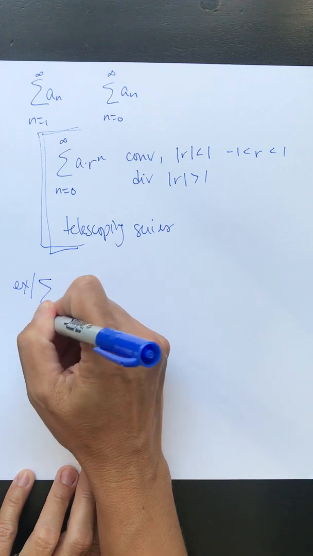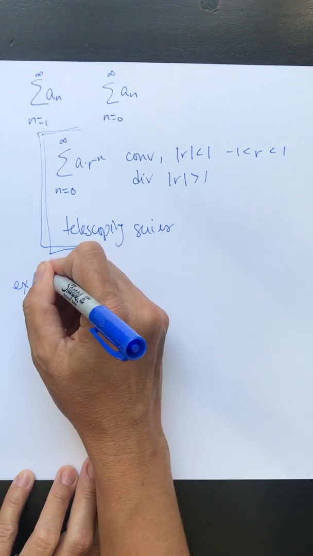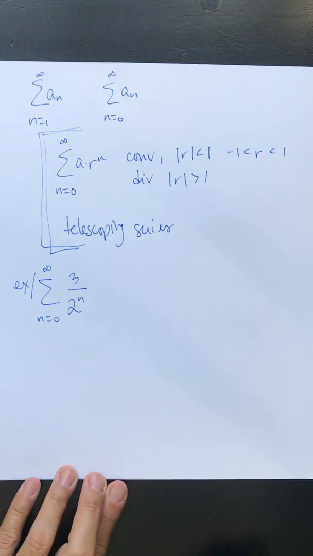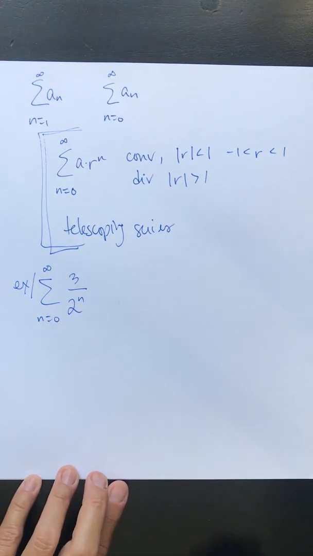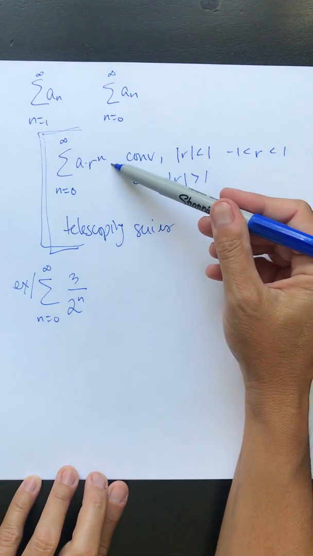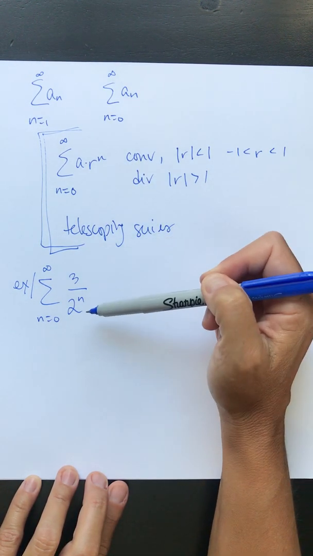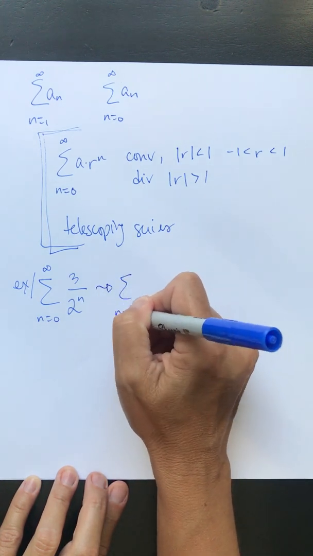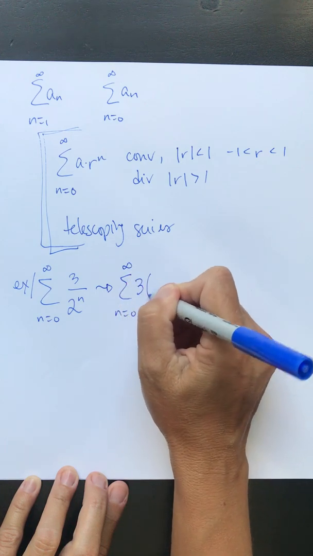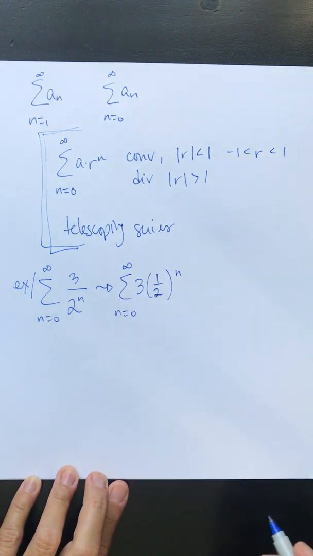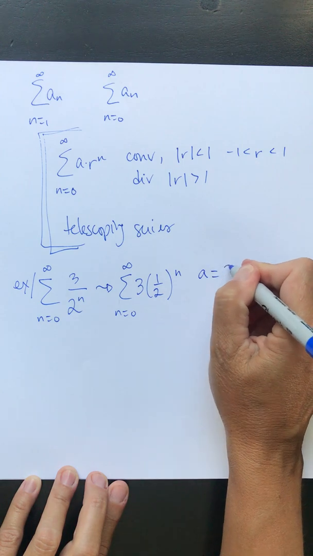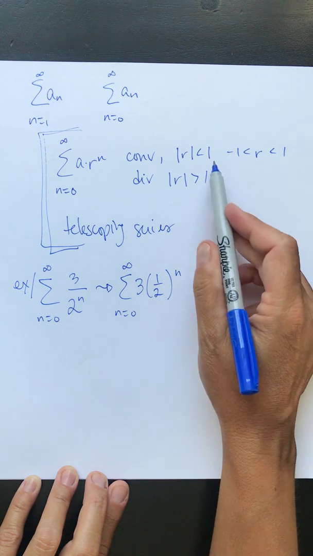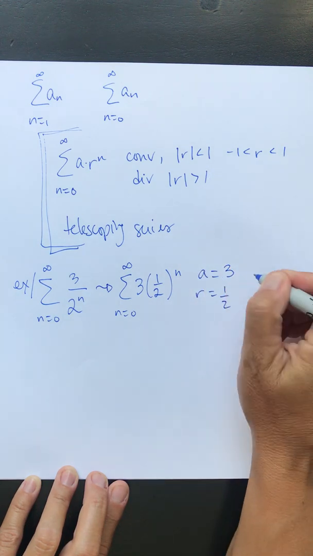So if I want to take the sum from n equals 0 to infinity of 3 over 2 to the n. Now this is day one and we haven't seen a lot of series, so we know it's either going to be geometric or telescoping. We can see this is geometric. You can rewrite it as the sum from 0 to infinity of 3 times 1/2 to the n, which might help you to see that a equals 3 and r equals 1/2. Because r is 1/2, between -1 and 1, we know this converges.